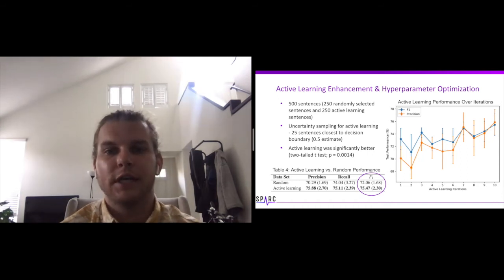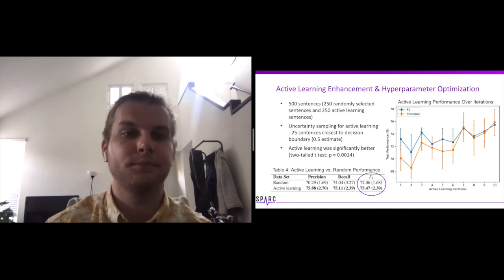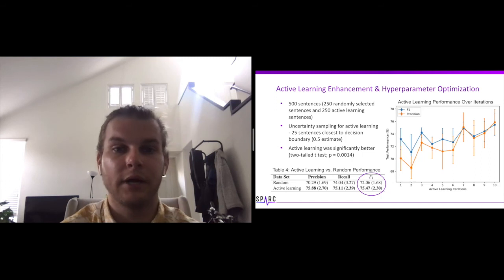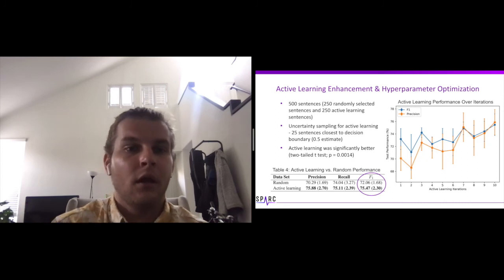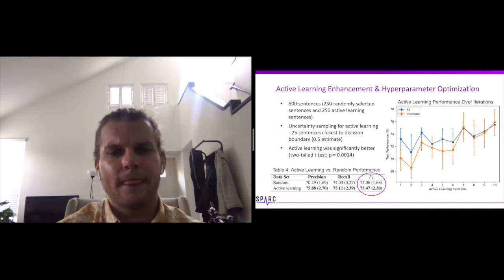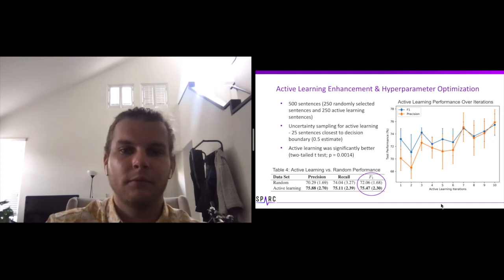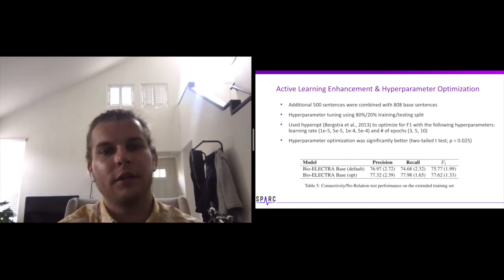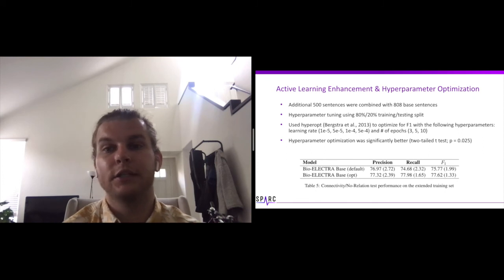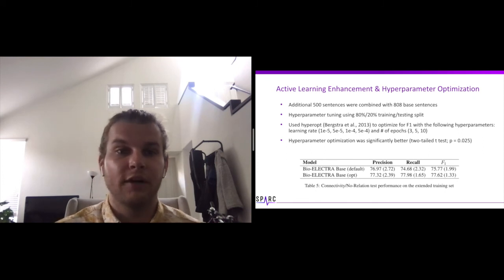These were used to test our active learning enhancement. These sentences were annotated as normal, and as shown in the graph on the right, we were able to significantly improve our model over the course of our active learning iterations. And then, as shown in table 4, active learning significantly outperformed random sampling. So the additional 500 sentences we annotated during our active learning enhancement were added to our initial 808 base sentences, creating our final annotated corpus of 1,308 sentences.